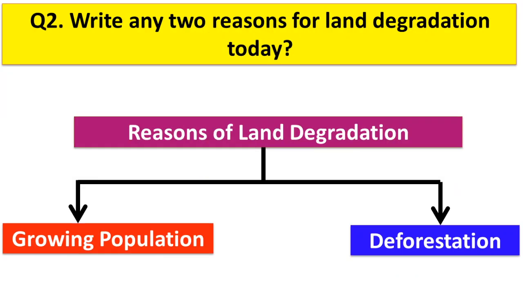Next is: write any two reasons for land degradation today, meaning at the present time. At the present time, two reasons for land degradation are the following. One is growing population, and another is deforestation. You can add more also, like construction activities, etc.